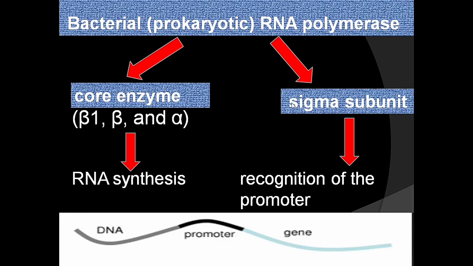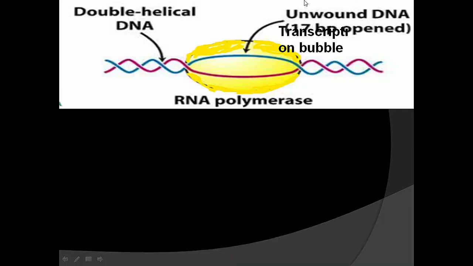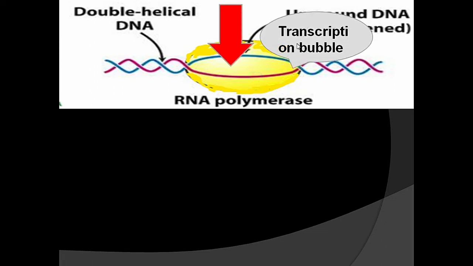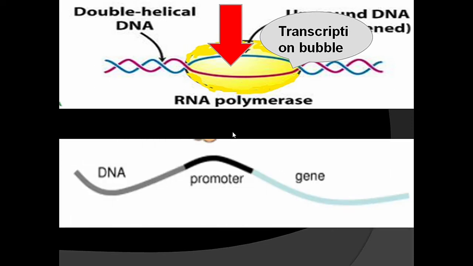As soon as the RNA polymerase, the yellow color represents the RNA polymerase enzyme, binds, the two strands of DNA get separated and form a transcription bubble. The transcription bubble is formed when the RNA polymerase binds with the promoter sequence of DNA.